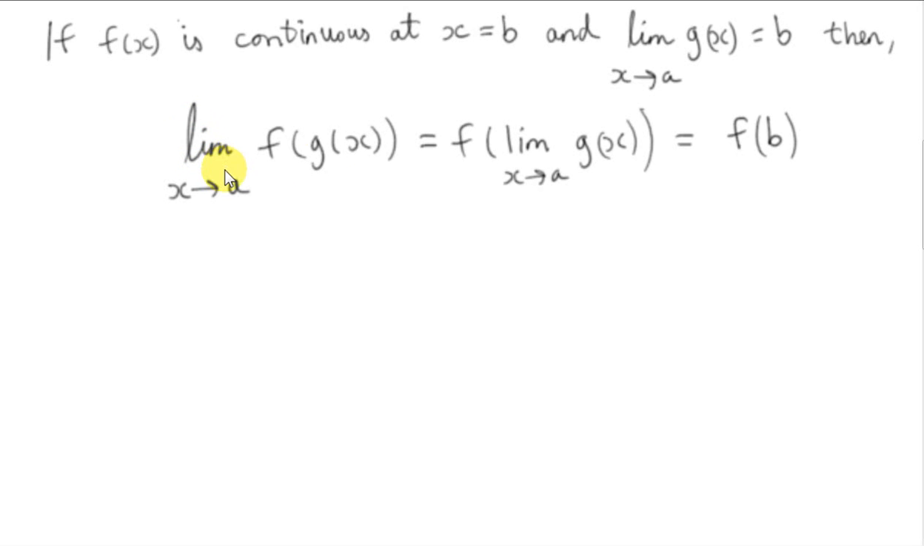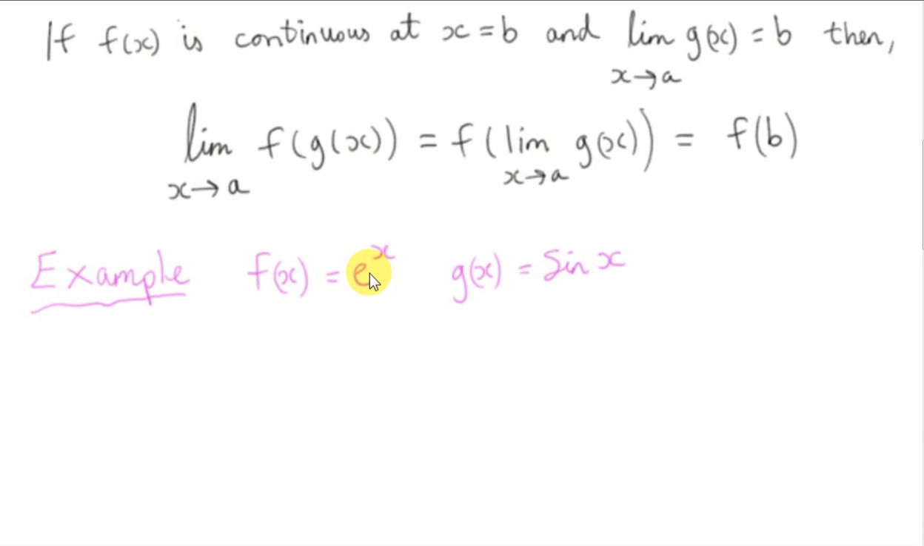In this video we will consider the limit of the composition of two functions. We are going to look at the limit as x tends towards a of f of g of x. The limit as x tends towards a of g of x is b, and f of x is continuous at x equals b. It turns out that this limit can be got by getting f of the limit as x tends towards a of g of x, which we've already stated is b, so that this limit works out to be f of b.